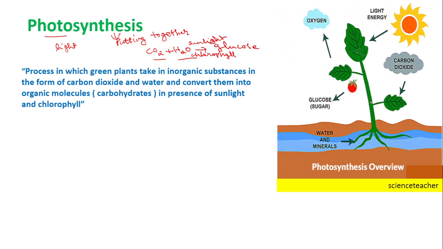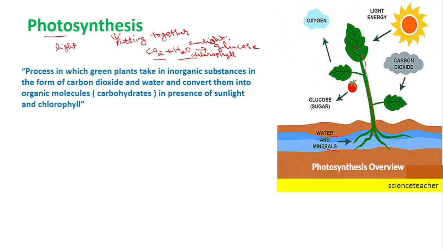Now look at the diagram of a plant here. The plant has a root which fixes the plant to the soil. These roots absorb water and minerals from the soil. Then water and minerals move through the xylem, a conducting tissue, and reach the leaf. The leaf has a midrib and veins are present. These veins carry water to the site of photosynthesis.